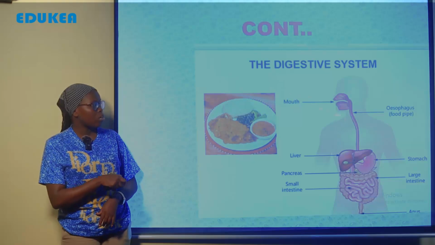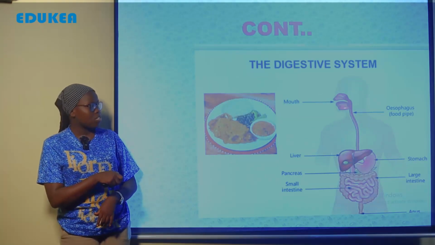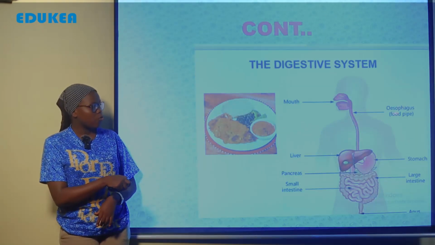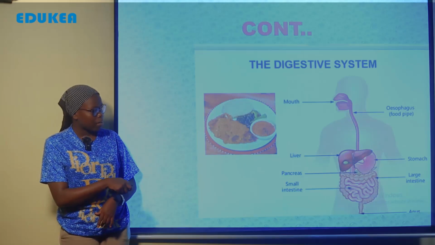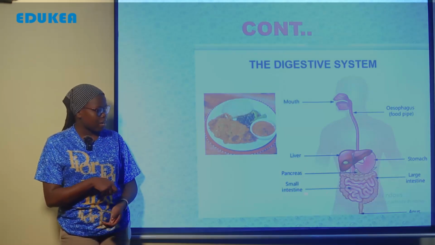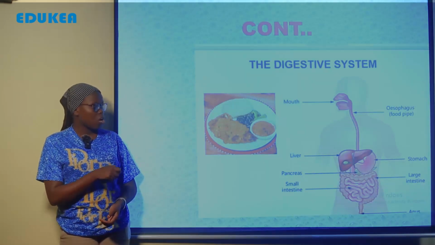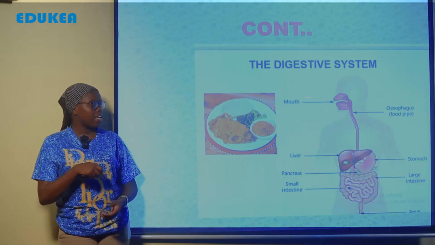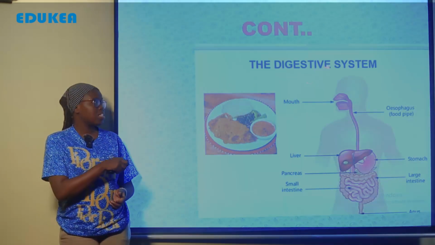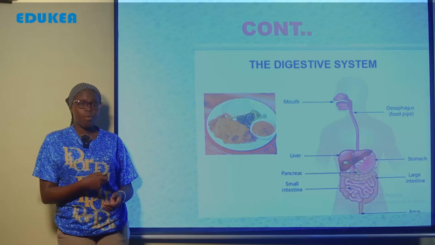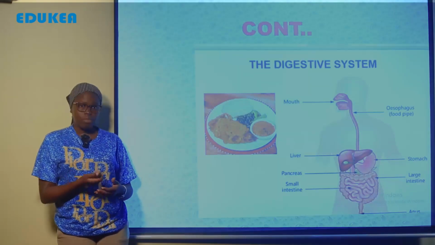As you see here, there is the mouth, the esophagus, the liver, pancreas, stomach, large intestine, small intestine, and anus. So we'll see how the digestion process takes place in different parts of the alimentary canal or digestive tract in human beings.